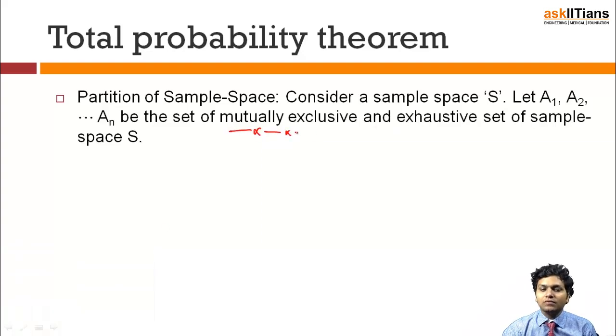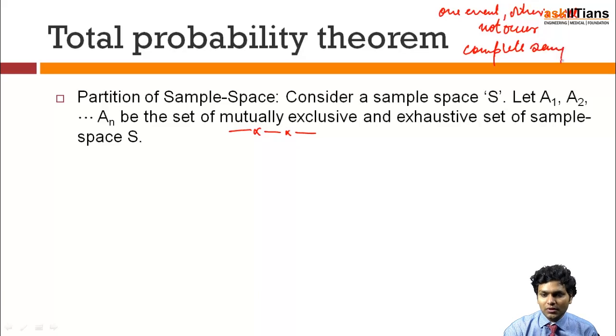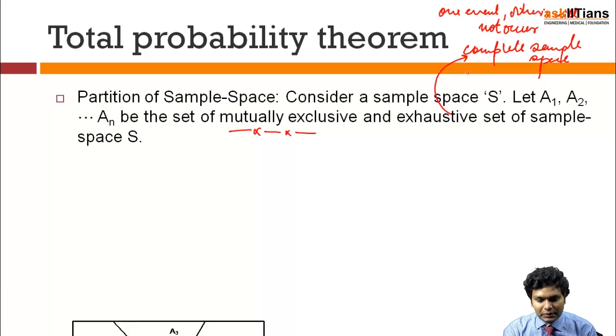Mutually exclusive, as we have learned earlier, means that if one event is happening, the others will not occur. An exhaustive set of events is a set of events such that when you combine all the sample points, you get the complete sample space. This is the meaning of exhaustive. In the sample space, you consider all the events from A1 till An and combine the sample points, and after combination you get the complete sample space.